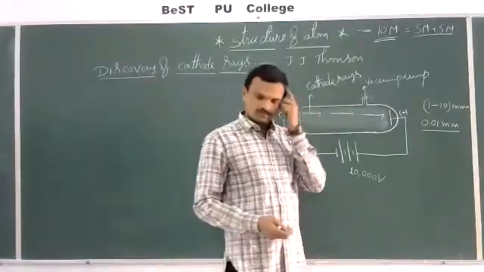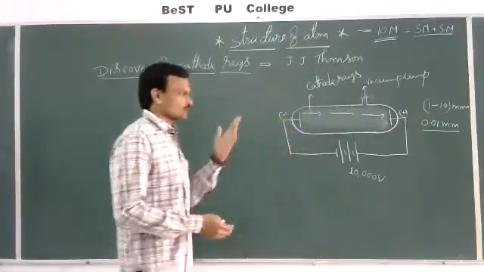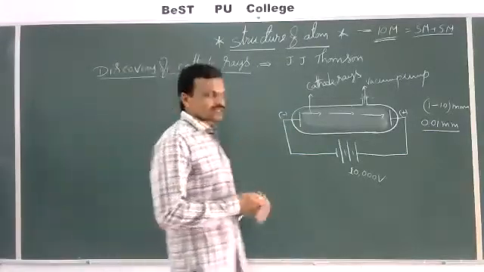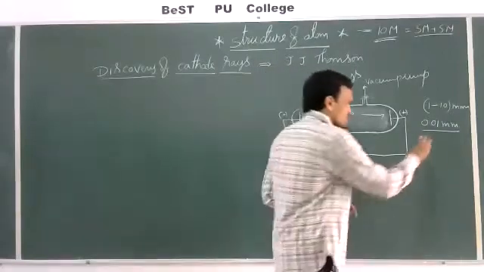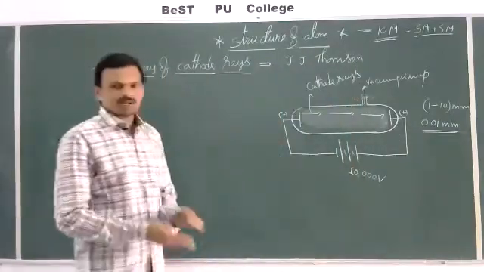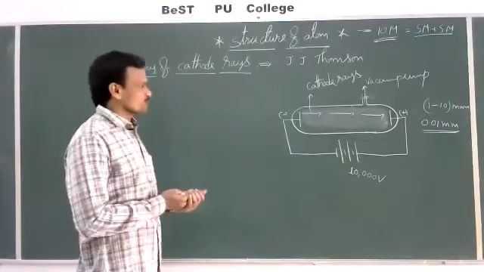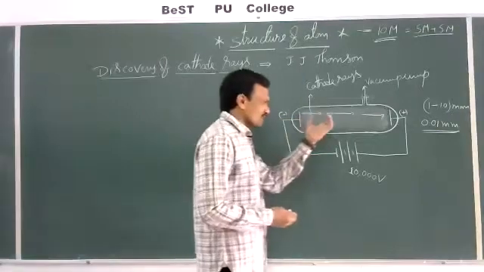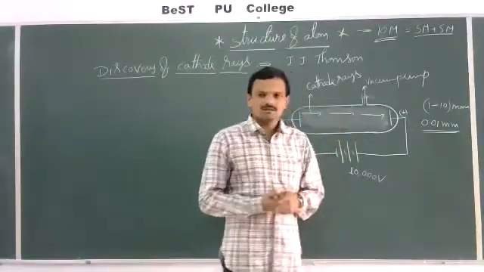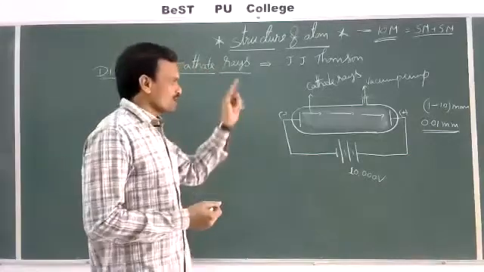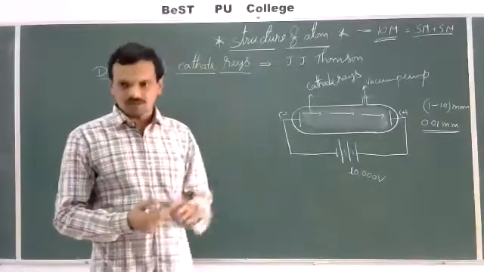discharge tube. That means the gas molecules present in the discharge tube produce light. On further decrease in pressure, up to 0.01 mm, they noticed that the intensity of light slowly decreased, but the gas present in the discharge tube retains its conducting property.